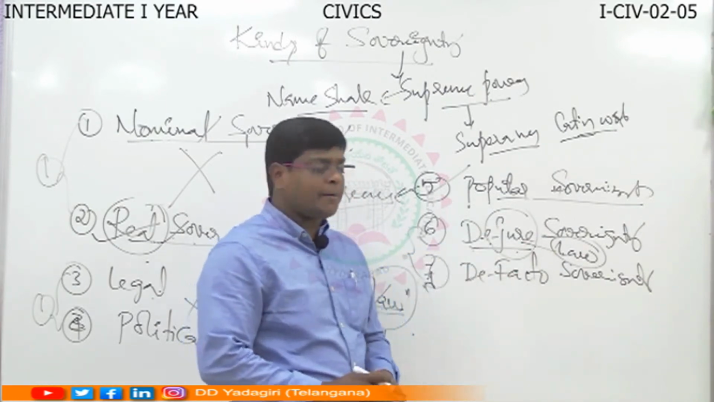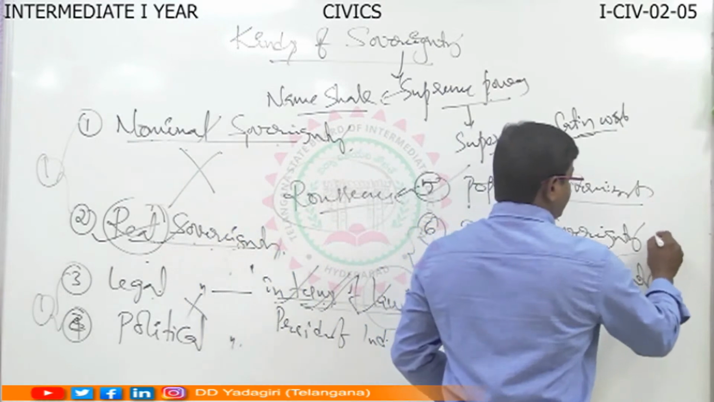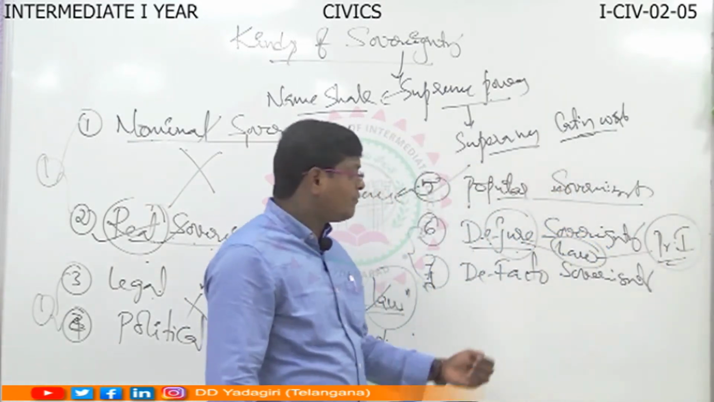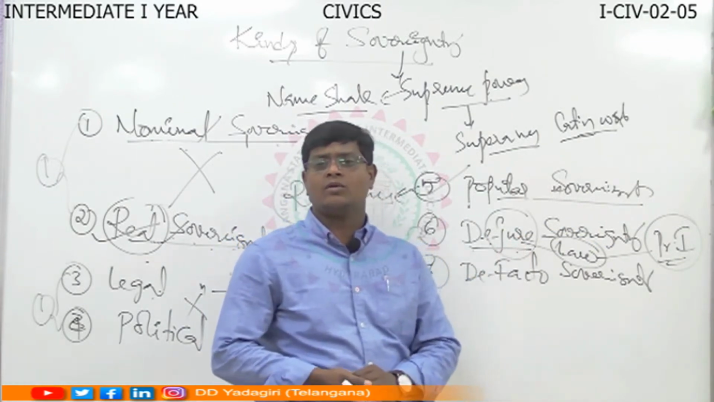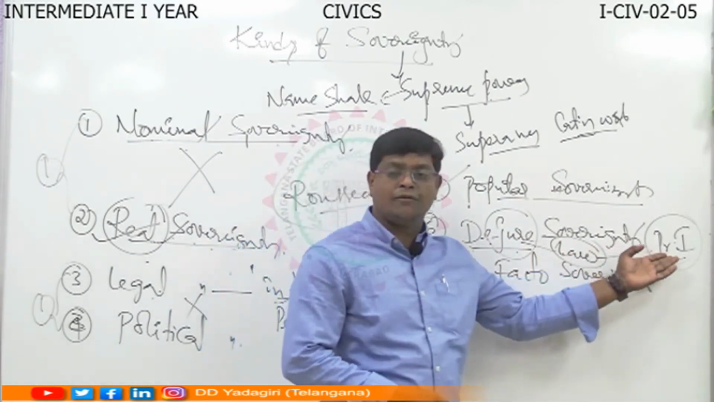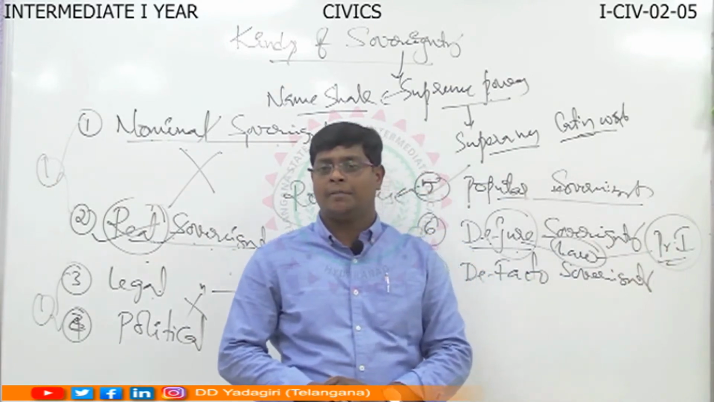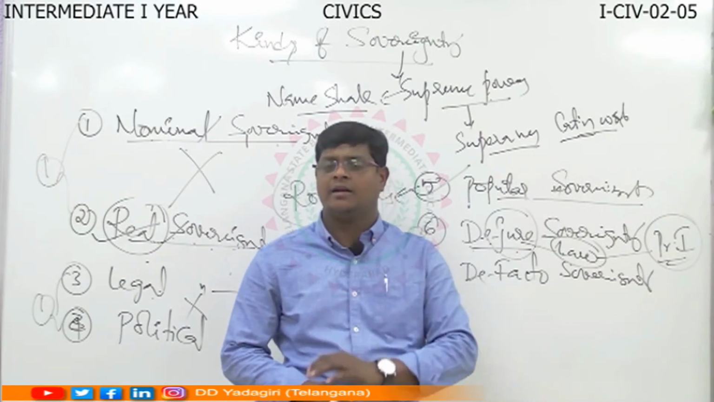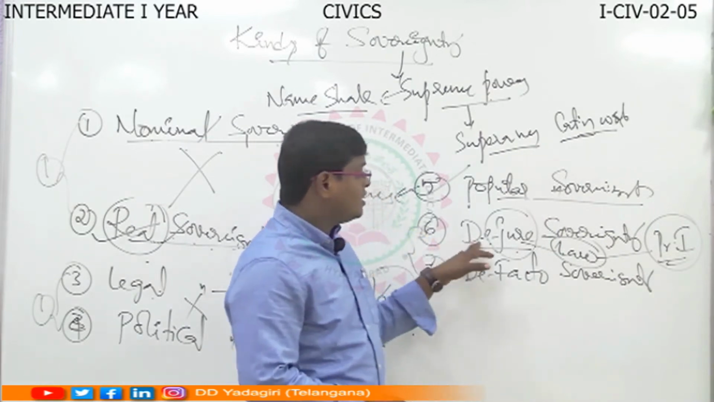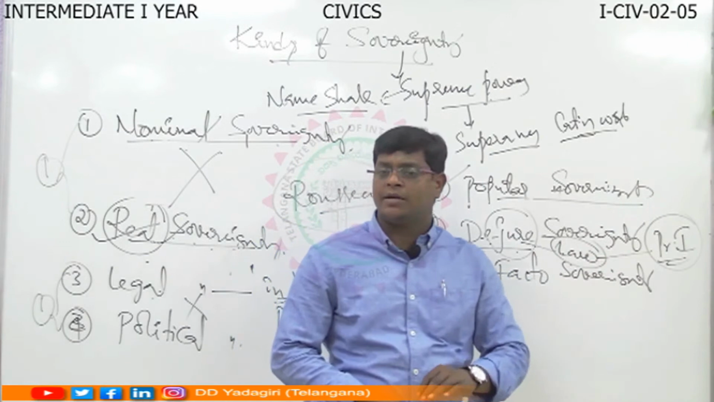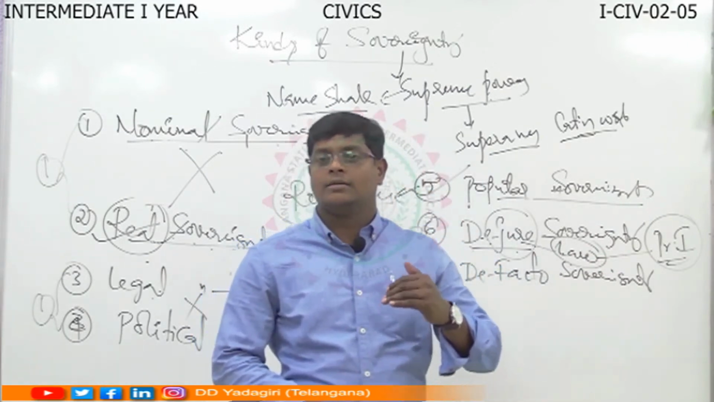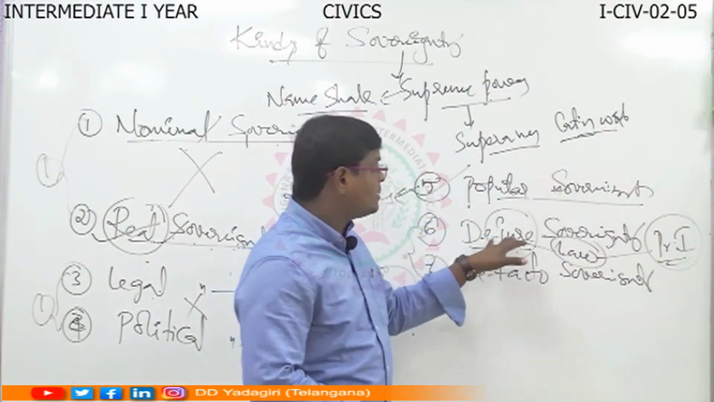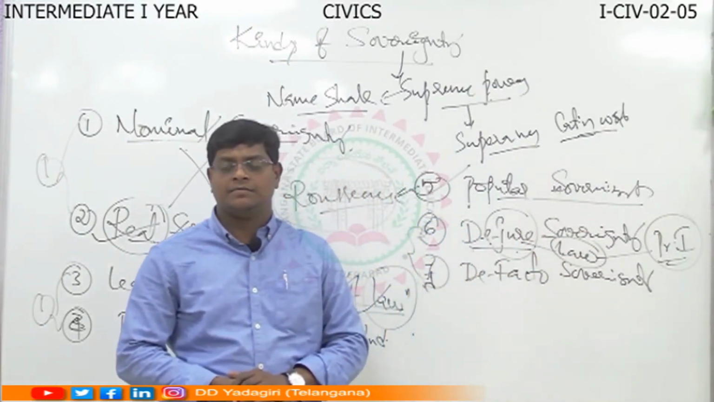For example, in India, the President of India is an example of de jure sovereign, because according to law, the President of India enjoys the sovereign power in India. The king or queen enjoys the sovereign power in England. So de jure sovereignty is another type of sovereignty which is based on law. The sovereign power enjoyed by law is called de jure sovereignty.